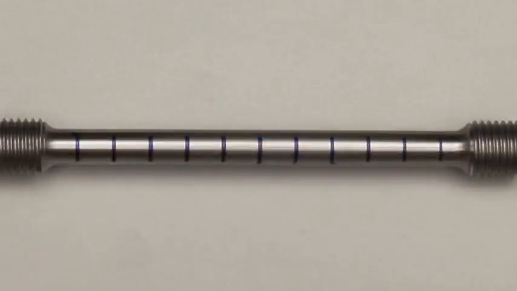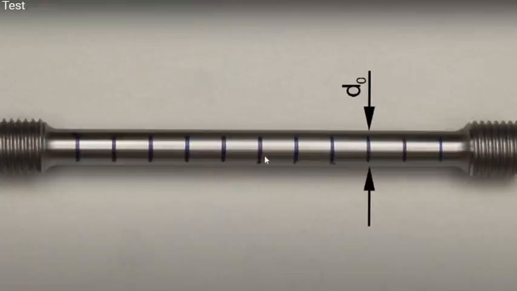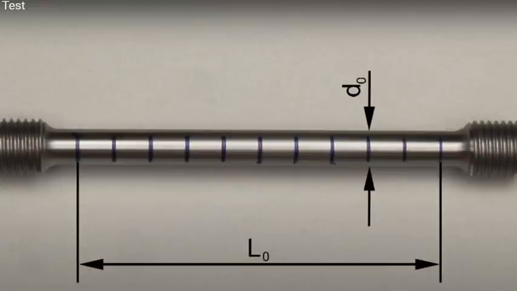Here plain carbon steel is used, a standard specimen. So this is the gauge length between these 2 points, and this is the original diameter of the specimen, and these two ends are the gripping points which are connected to the UTM.